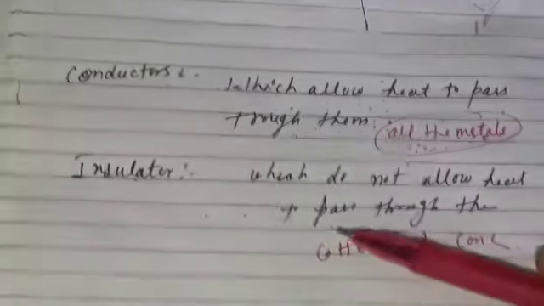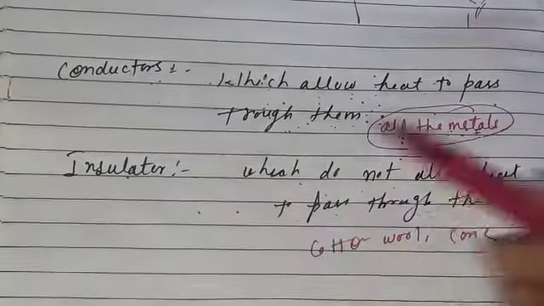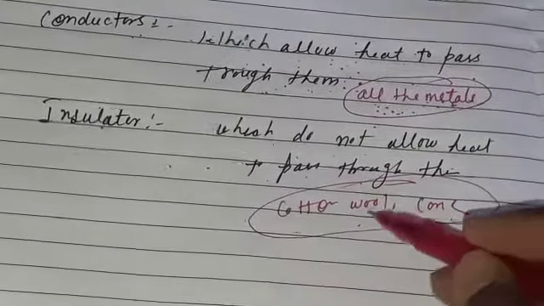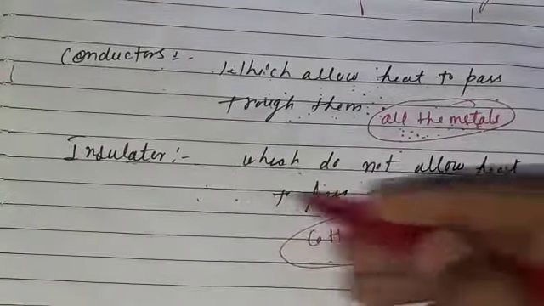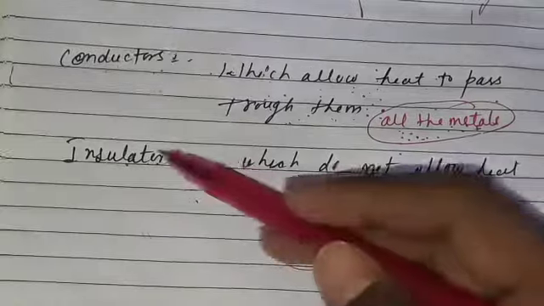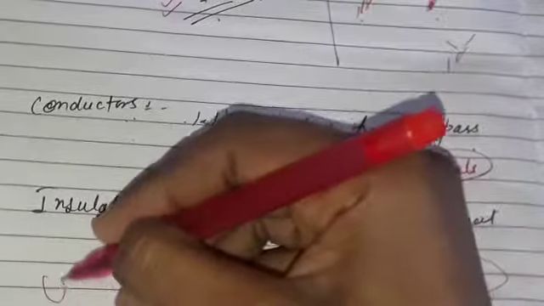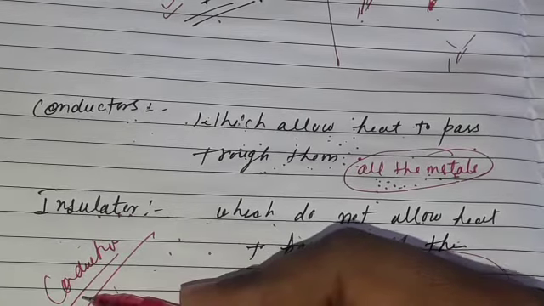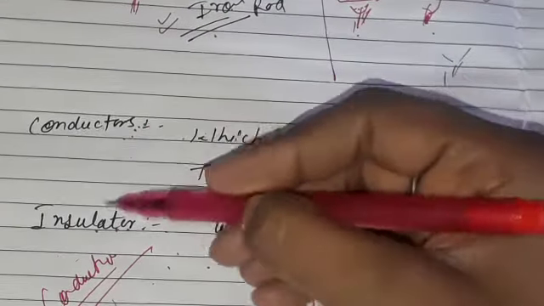And if I am talking about an insulator, that which does not allow heat to pass through it is known as an insulator. Sometimes solids like wool, cotton and cork also do not give permission for heat to pass through them, so you can say those materials are known as insulators. So class, for conduction it's not necessary that all solids have a very good conduction process. It depends on whether your material is a conductor or an insulator.